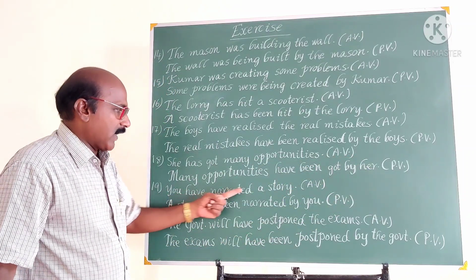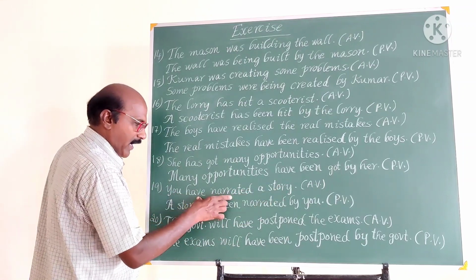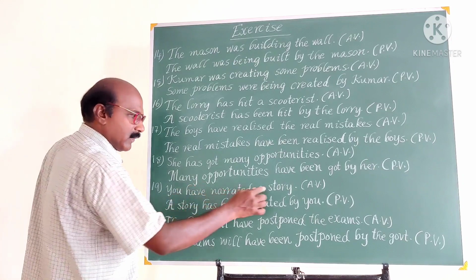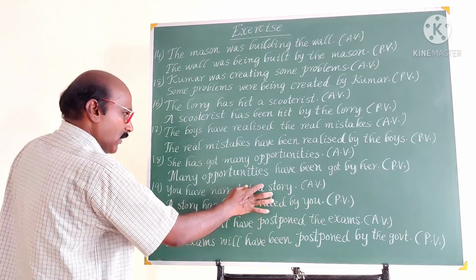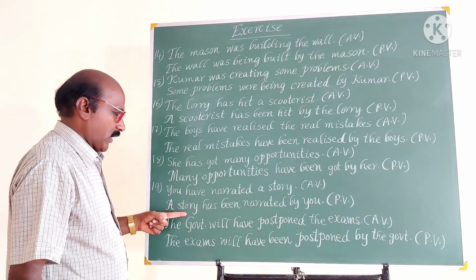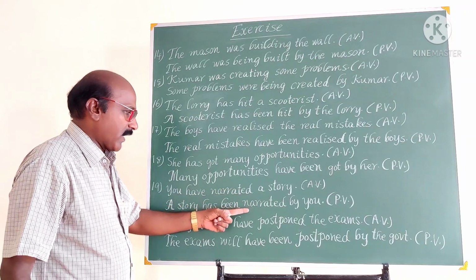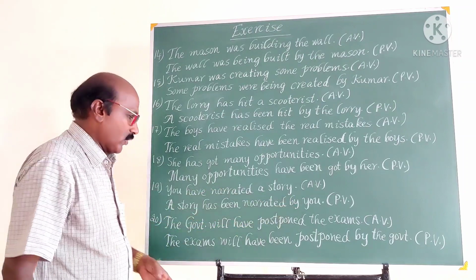You have narrated a story. This is active voice. You is the subject, have narrated is the verb. A story is the object. Object becomes subject. A story has been narrated. V3, third form of verb, has been narrated by you.